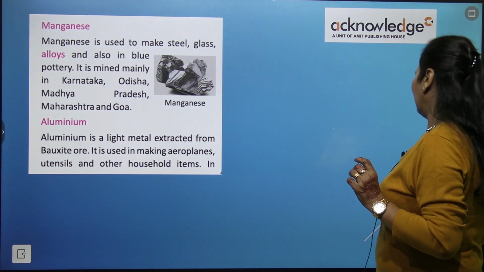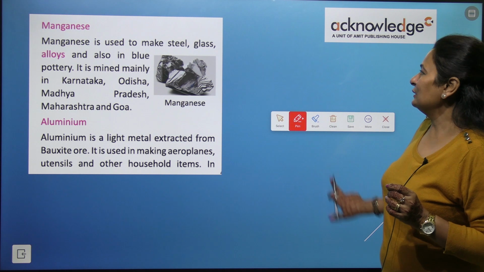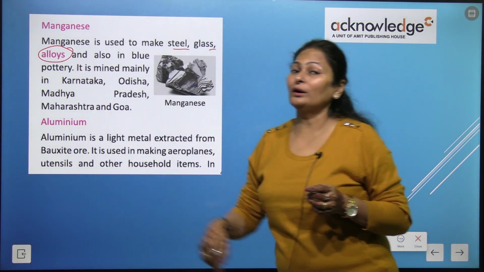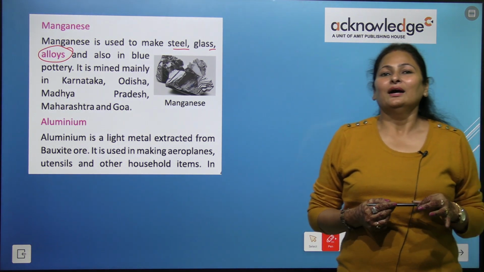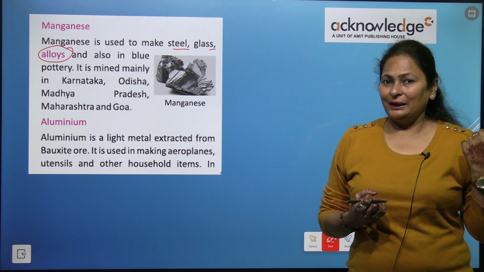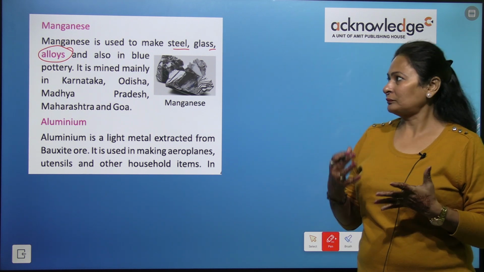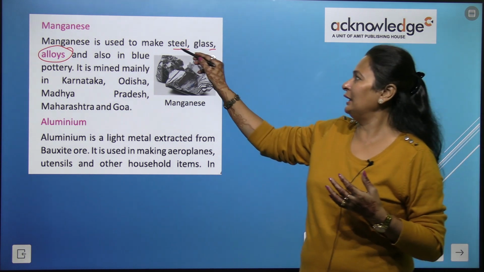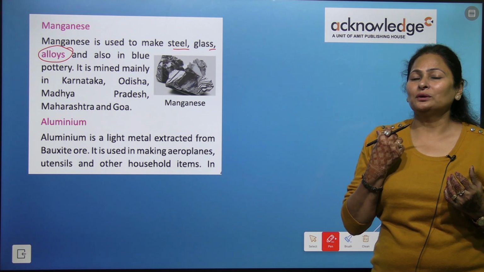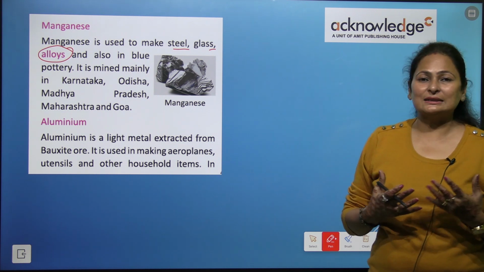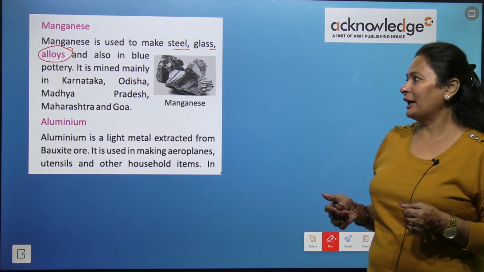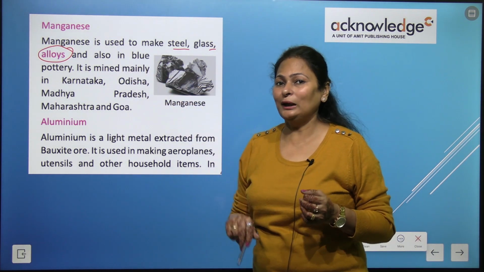Now next is manganese. Manganese is used to make steel and glass. It is an alloy. Now what does alloy mean? Alloy is a mixture of two metals, right? So manganese is mixed with steel and with glass. It gives strength to that thing. So to give strength, manganese is mixed with other metals. So that is why this is called an alloy.